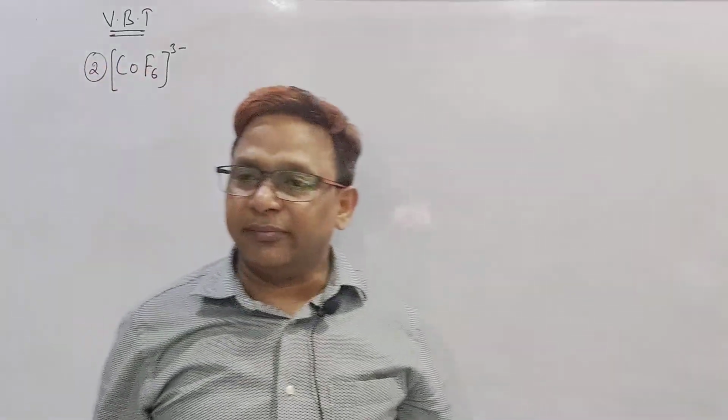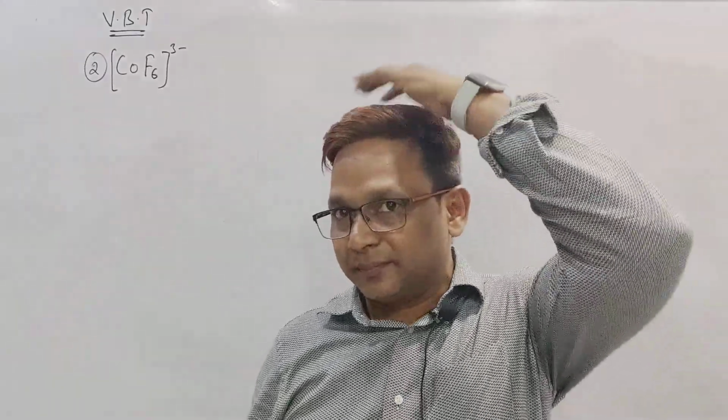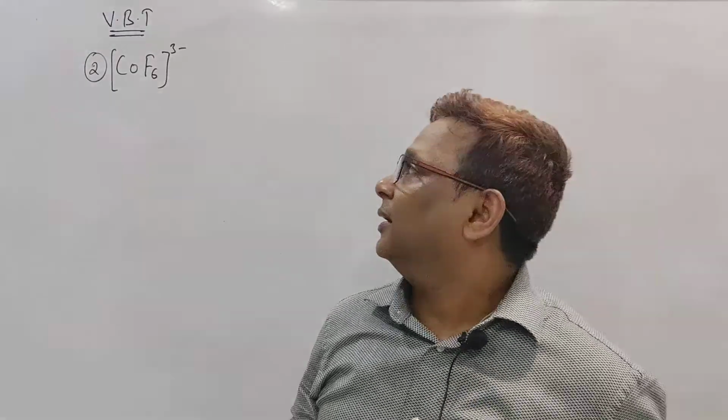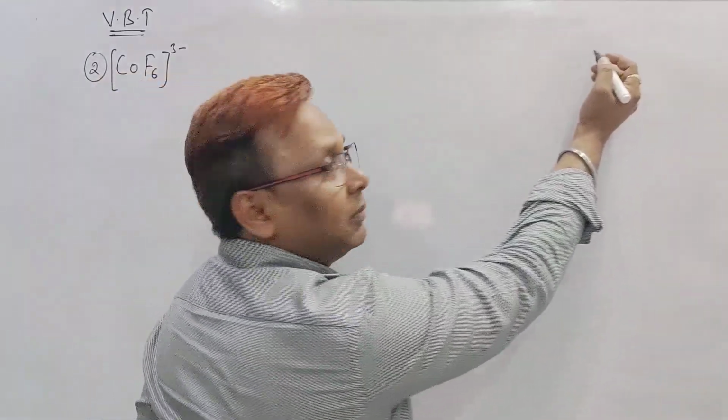But a second example we will discuss now. This is a CoF6 3- ion. This is the part we will discuss now. I told you what a ligand is, beta? So remember, this is a part to remember, or it is a trick.